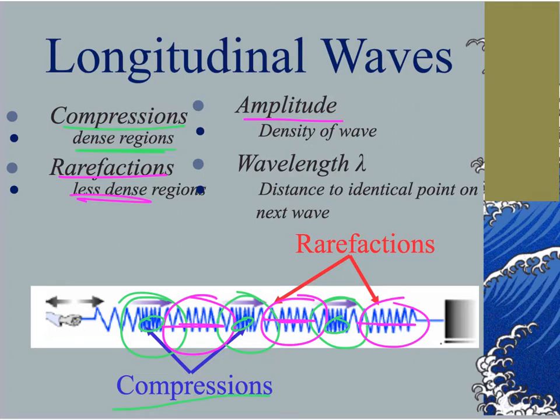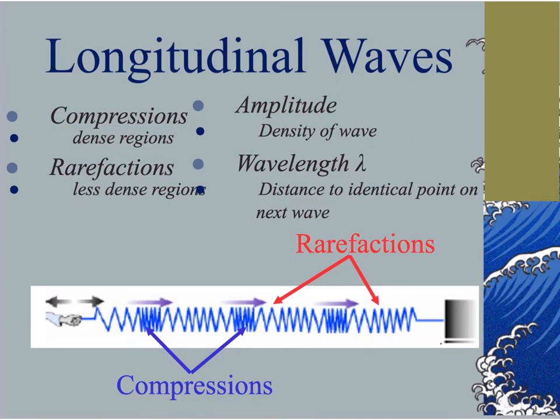If I can find the beginning of one part of a wave, let's say I want to find the beginning of this compression right here, I'm going to find the same point, the identical point on the next wave. So if I'm beginning at one compression, I want to begin at the next compression, which is about here. So from here to here, it measures one wavelength.